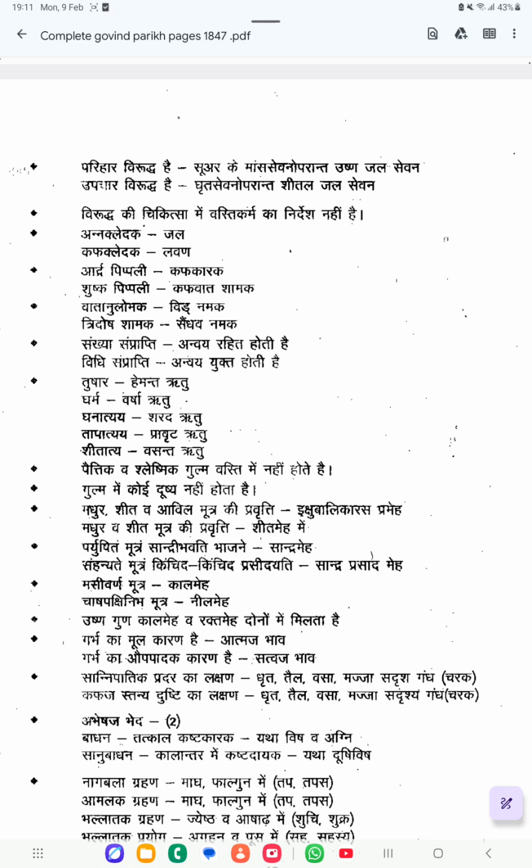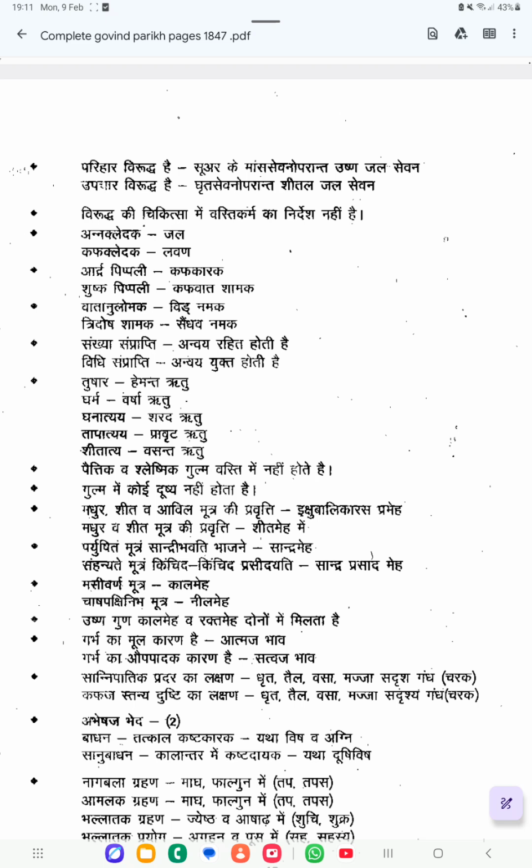Then Mashi Varna Mutra is Kala Meha. Mashi Varna, the black color. If you keep burning a substance continuously, it will become a black substance, and that is called Mashi. So if the urine has the color of Mashi, that much black color, and black colored urine is passing, that is called Kala Meha. It is a lakshana of Kala Meha.